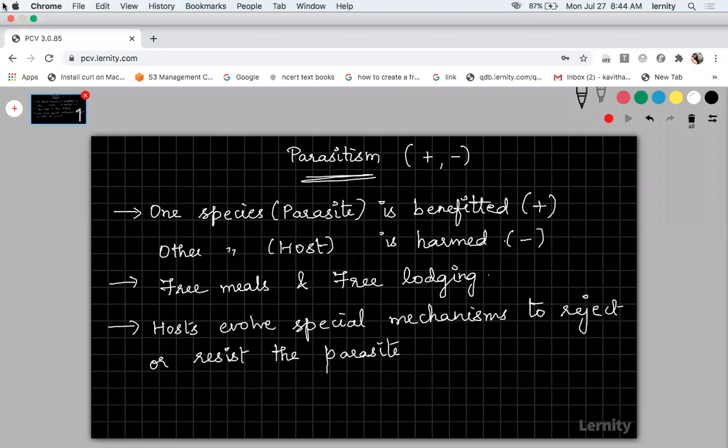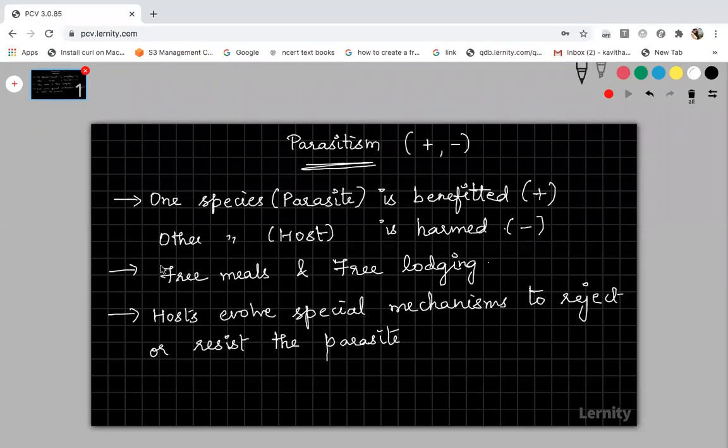And the parasite, on the other hand, also evolves a mechanism to counteract and neutralize the effect. When one organism is evolving some mechanism to fight against another, the opposite organism will also react, right? They will also evolve some mechanism to fight back.